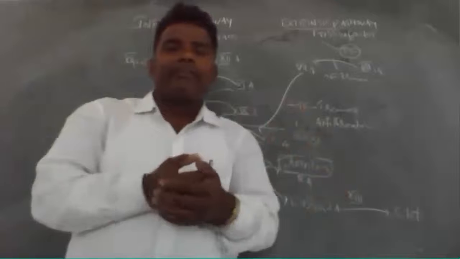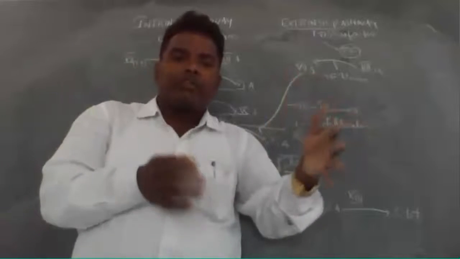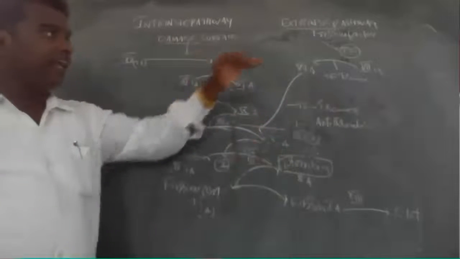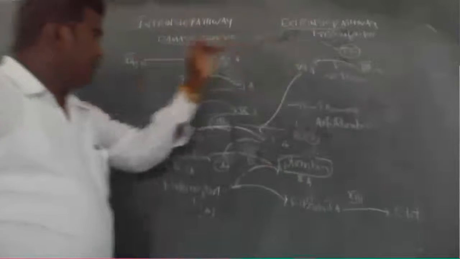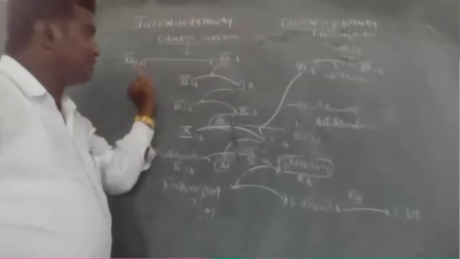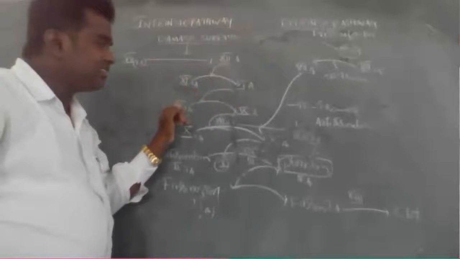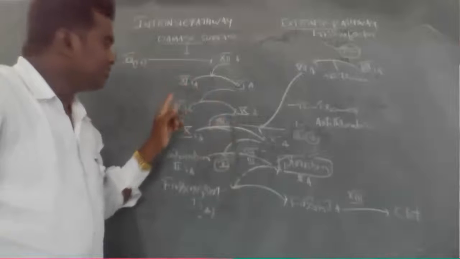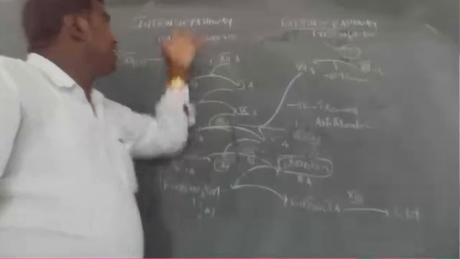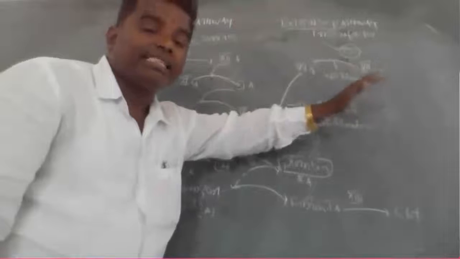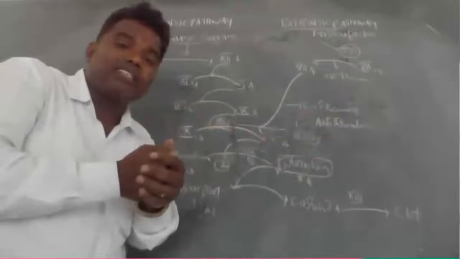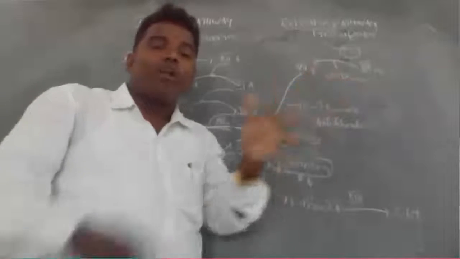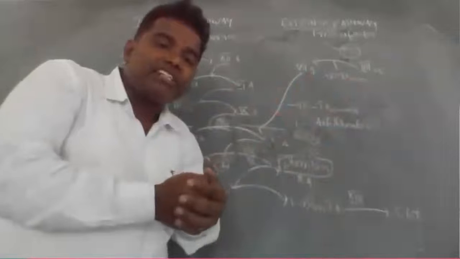What is the difference between this extrinsic pathway and intrinsic pathway? Very important thing here: in the extrinsic pathway, the 12th, 9th, 11th factors are not involved. Remember, 12th, 9th, 11th should not be involved in the extrinsic pathway. The extrinsic pathway is a direct pathway. The tissue factors are involved, trauma is involved. In that condition, 7th is activated, and once 7th is activated, directly in the influence of 8th,